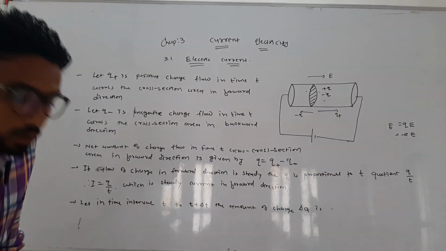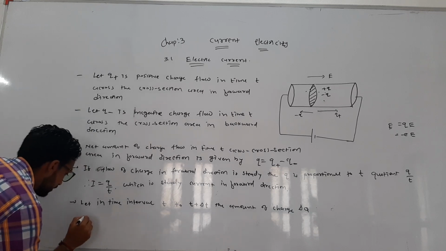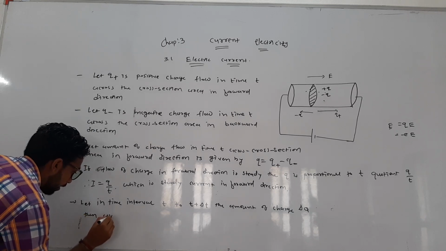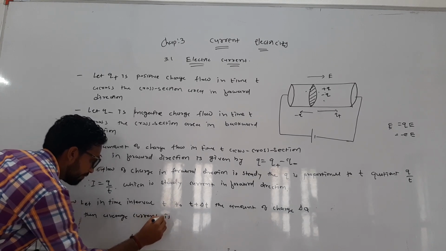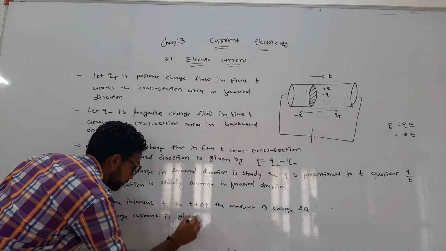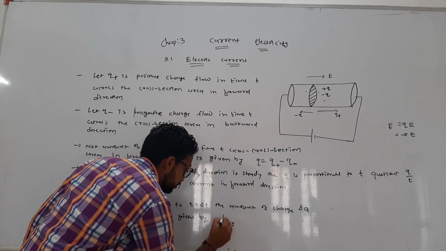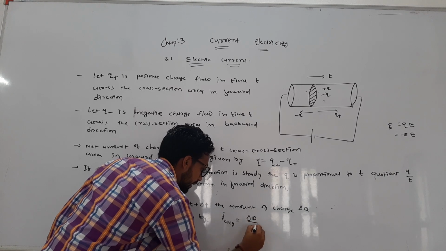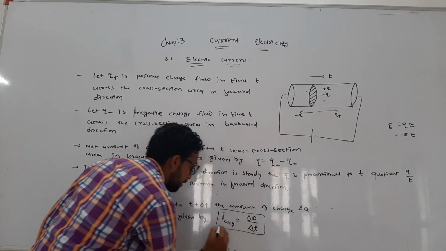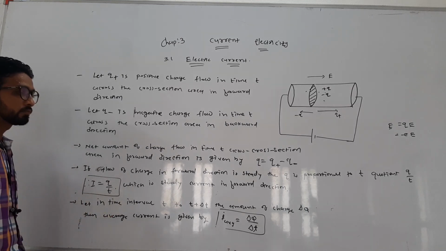Then the average current is given by I average equal to delta q by delta t. This is your average value, while the earlier one is the steady current value.